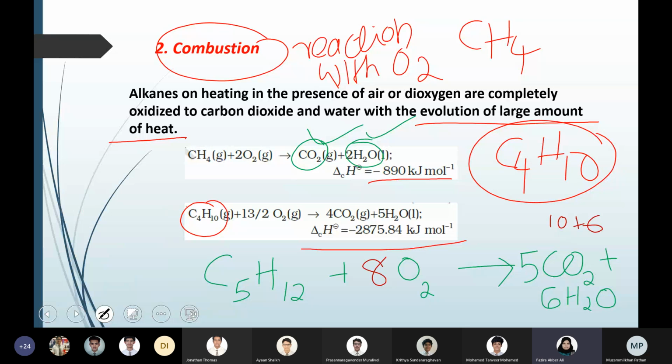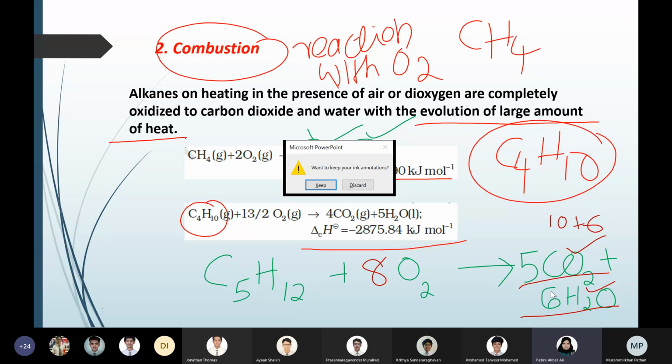That is how you write the balanced equation. Whichever alkane member you take, when you write the equation for combustion, the products are carbon dioxide and water. The only thing is that you need to balance it. So please refer to the notes, and we'll continue in the next class.